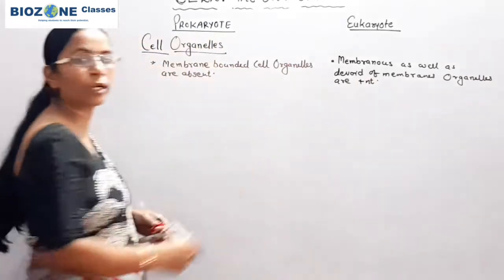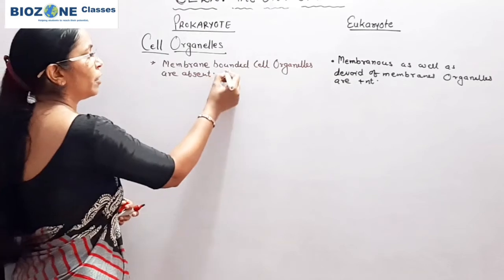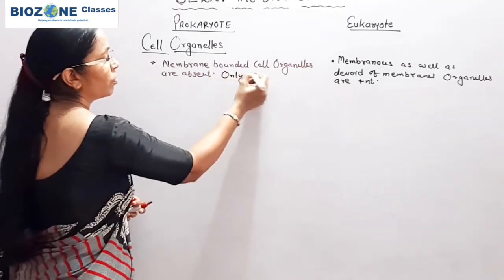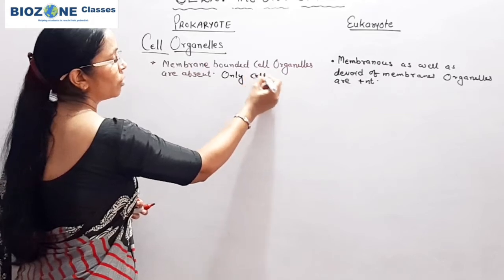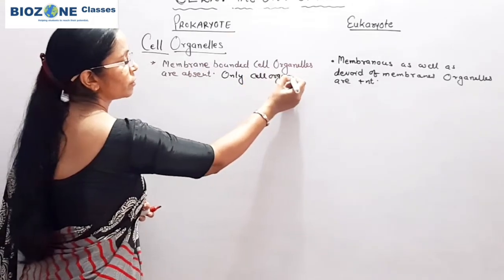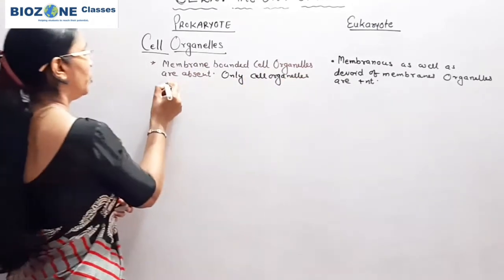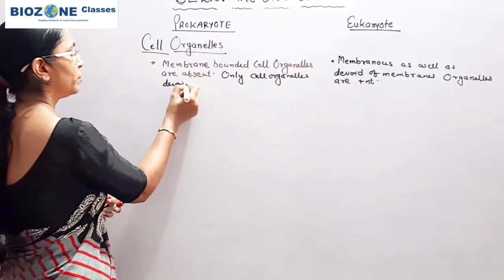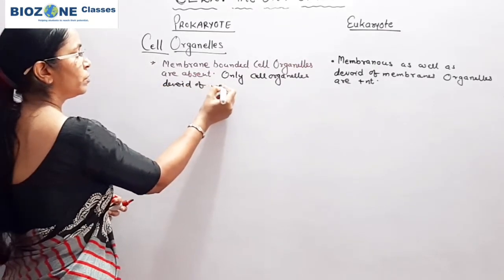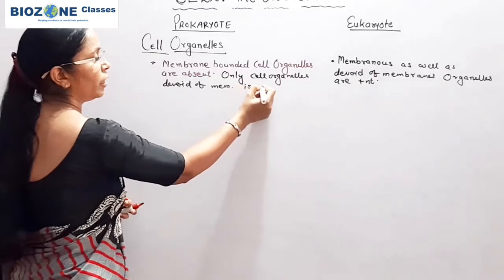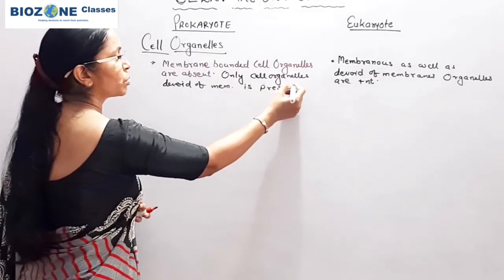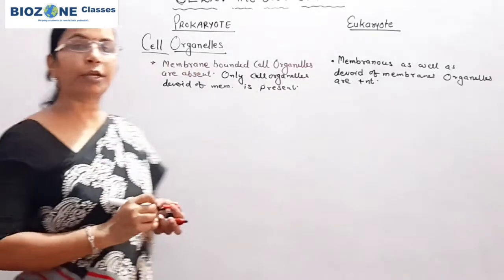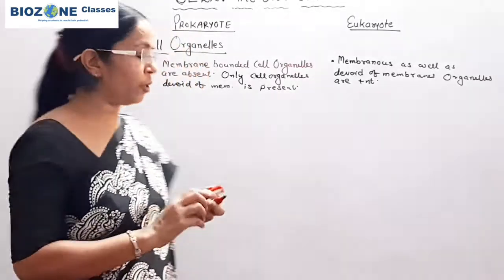Here the membrane bounded cell organelles are absent. Only the cell organelle devoid of membrane is present. So this part is one of the most conceptual and important parts for the prokaryote and eukaryote.